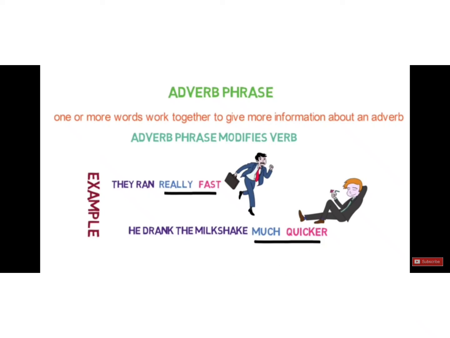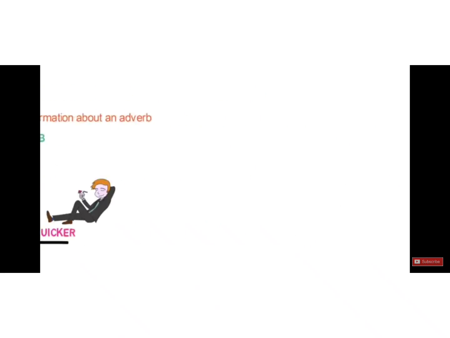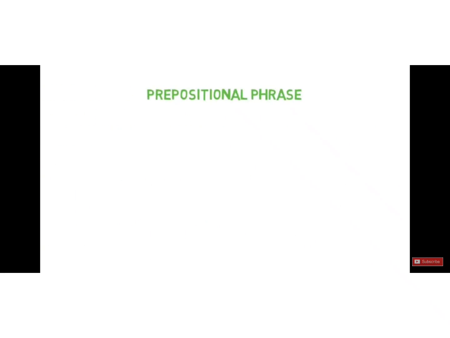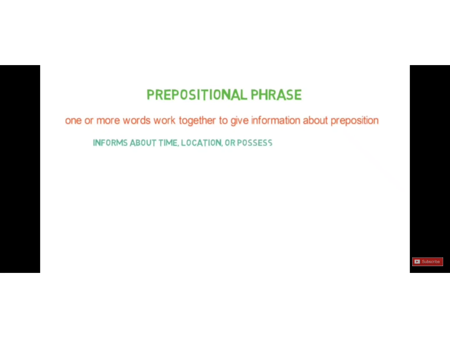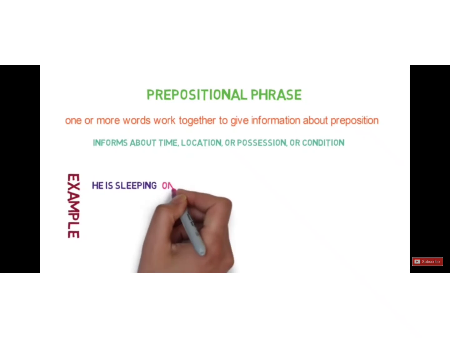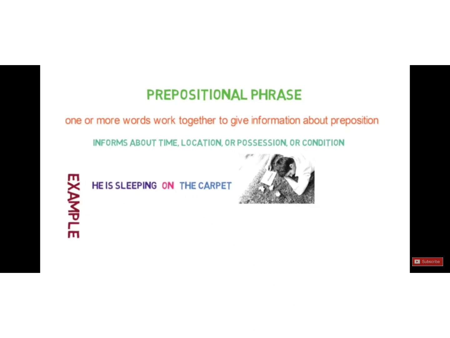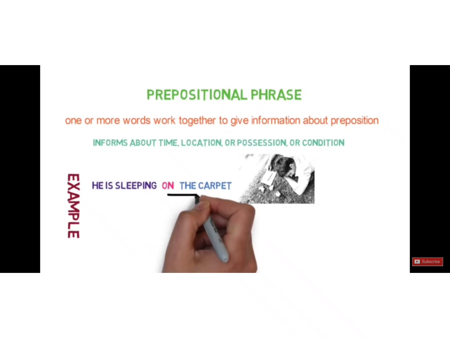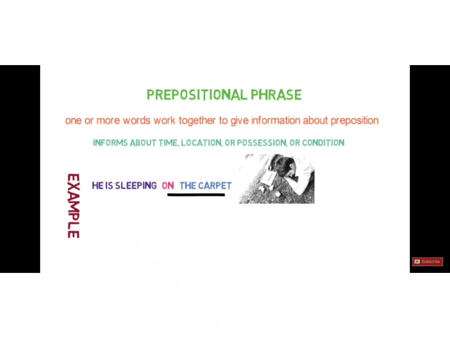Now, let's discuss another kind of phrase, that is the prepositional phrase. In a prepositional phrase, one or more words work together to give information about a preposition. It gives information about time, location, position or condition. For example, he is sleeping on the carpet. Here, on is the preposition and on the carpet is the whole prepositional phrase.